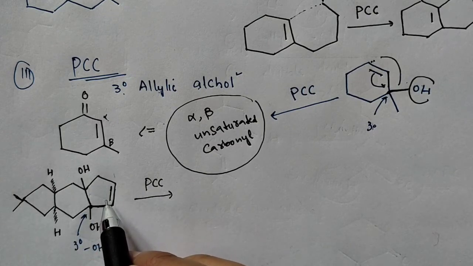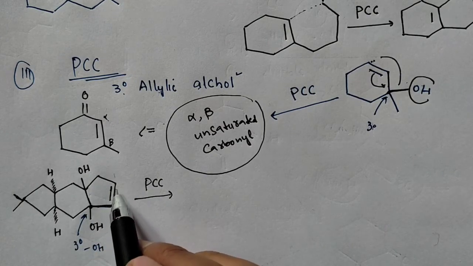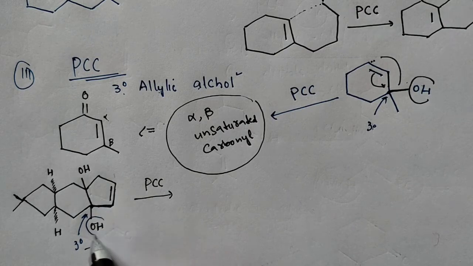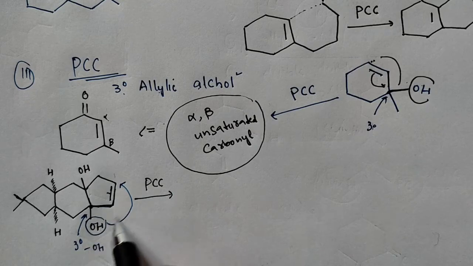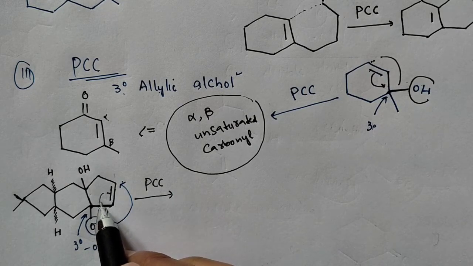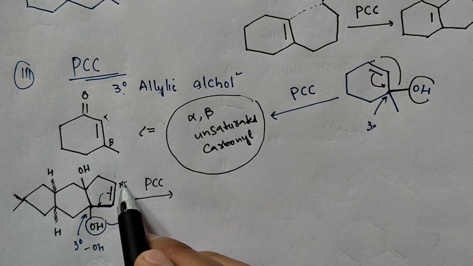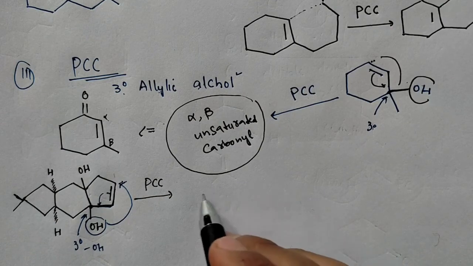So you can do one thing very simple: move this double bond to this position, and then move this alcohol to this position, then move the double bond here, then oxidize that alcohol to carbonyl, that's your compound formed.